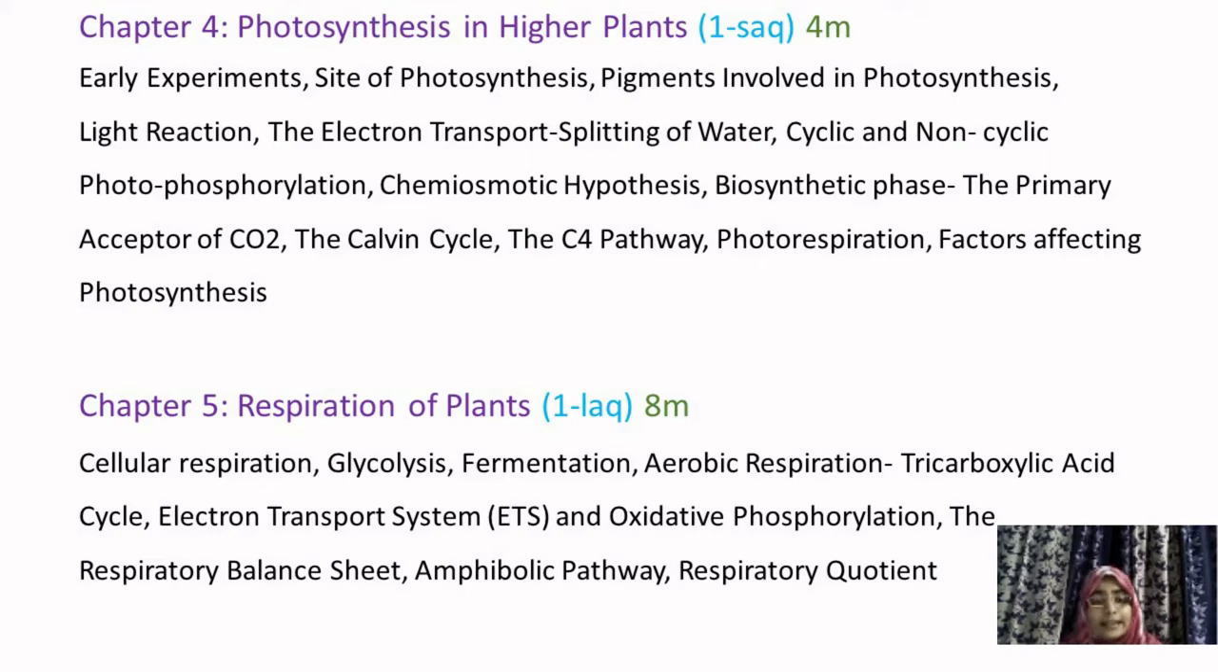Here we will also be studying light reaction as well as dark reaction. Light reaction is in the presence of light, whereas dark reaction is in the absence of light. Also we will be studying the Calvin cycle, C4 pathway, photorespiration, and factors affecting photosynthesis. What are the main factors affecting photosynthesis? For example, light, water, and pigmentation, that is, the chlorophyll pigment. What are the main characteristic features affecting photosynthesis? Next, this chapter is a very important chapter.